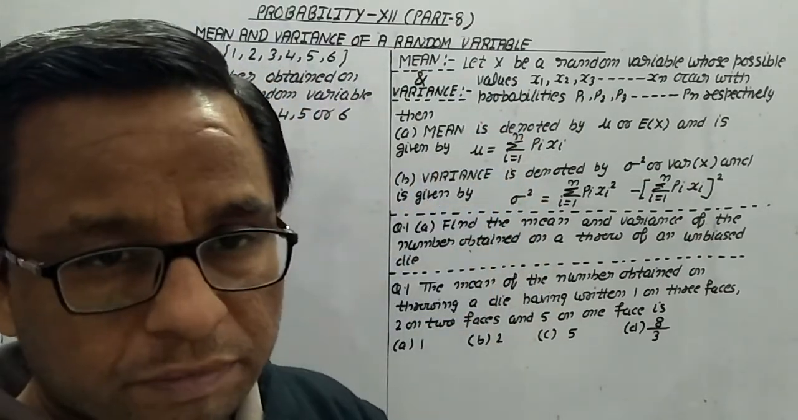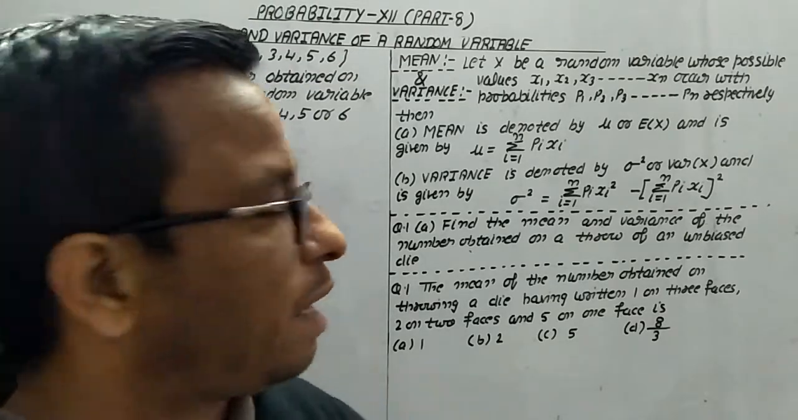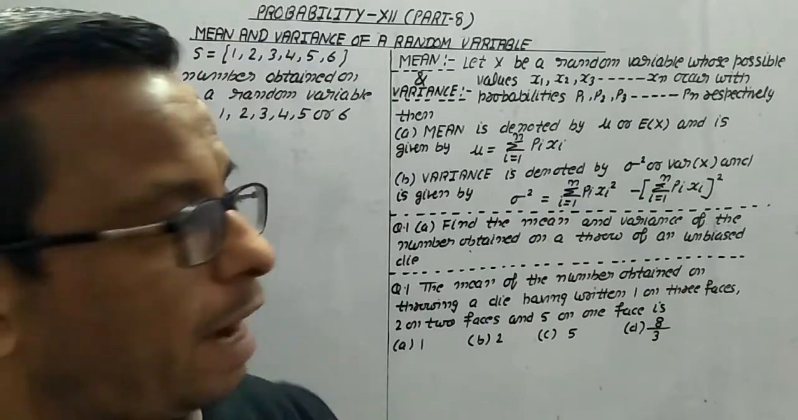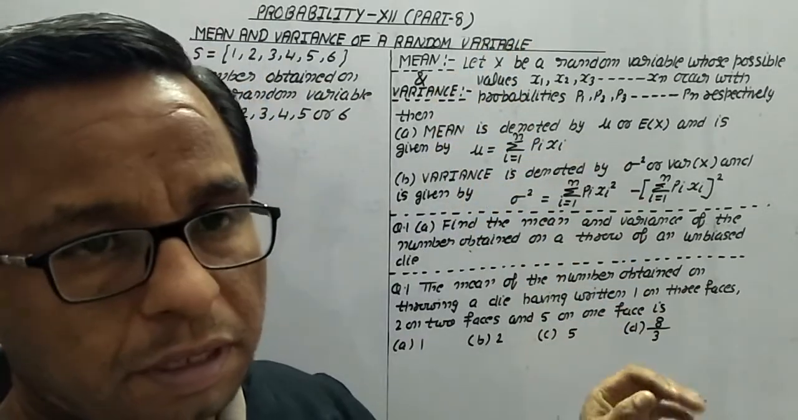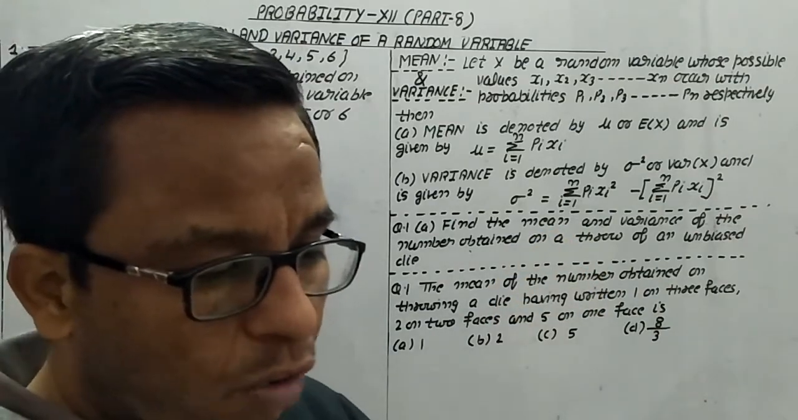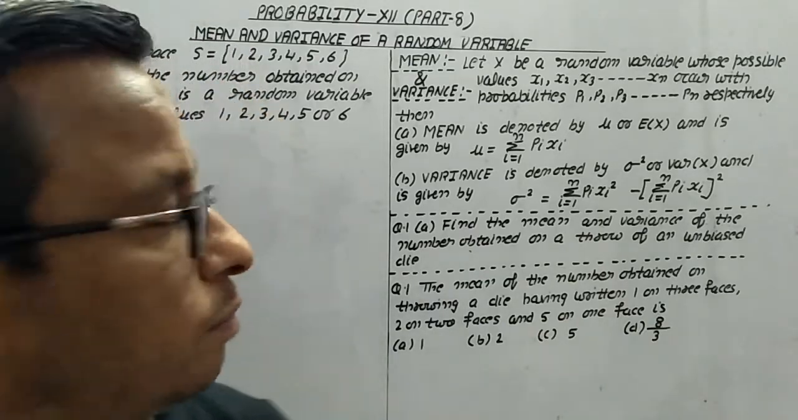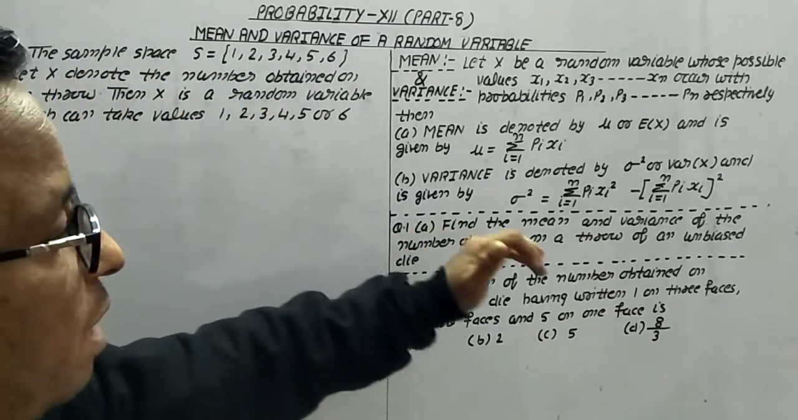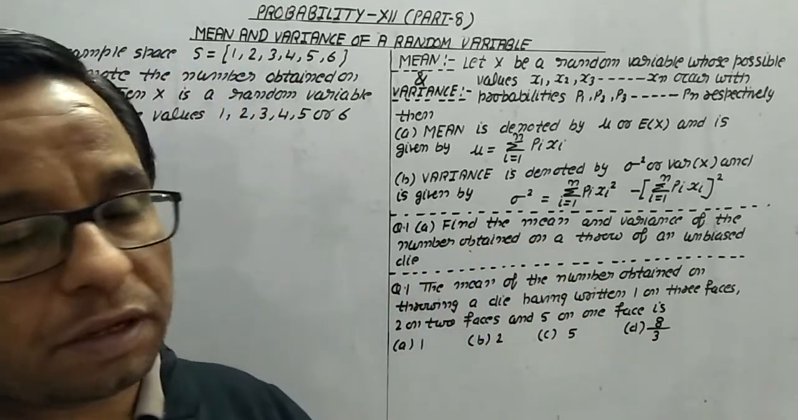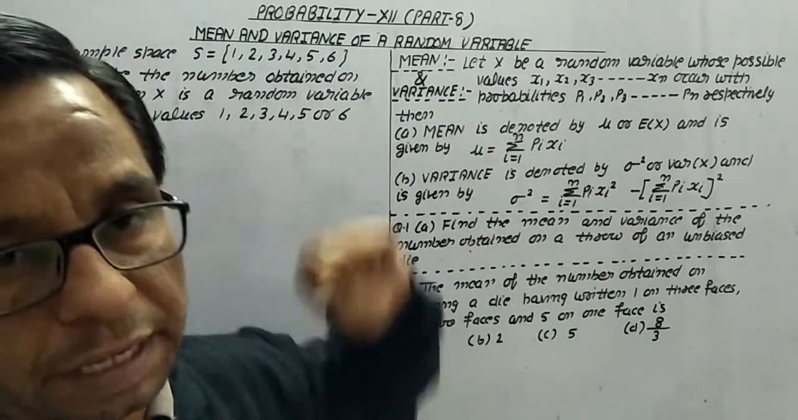Using these formulas, how are we going to calculate the mean and variance? Let's start with this example. It is quite easy if we have good knowledge of random variables and how to make the probability distribution for a random variable. So, find the mean and variance of the number obtained on a throw of an unbiased dice. A very simple example to explain the conceptual part.